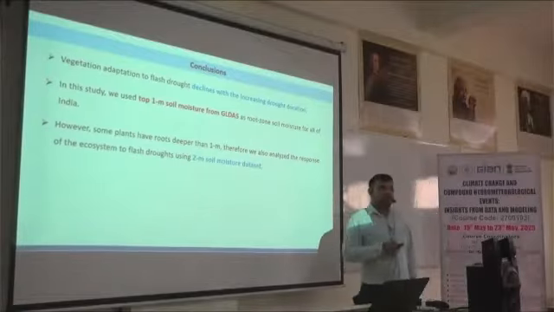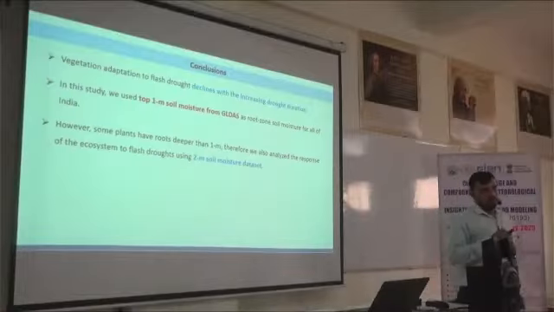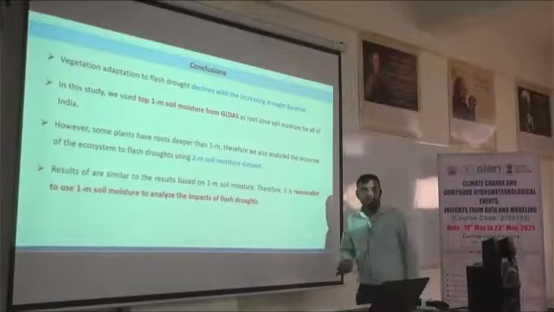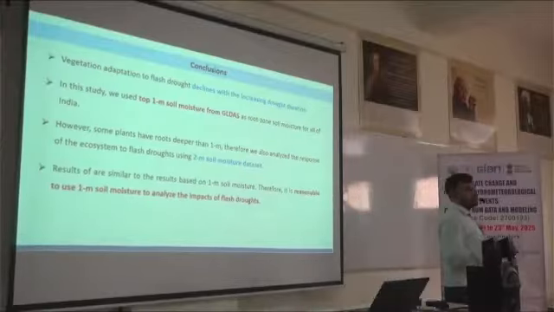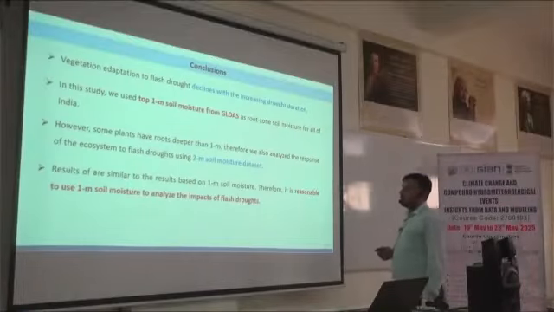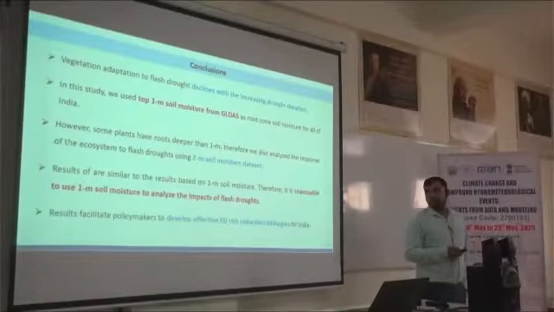So we have done all the methodology part again for the 2 meter, and we found that results are very similar. So there is no need to take the 2 meter soil moisture data set again. So it's reasonable to use 1 meter soil moisture data to analyze the impact of flash drought.